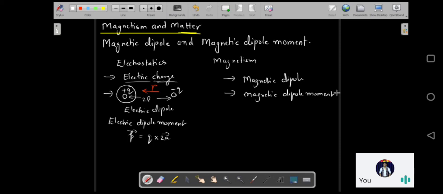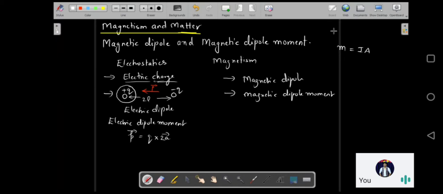Okay, so if you remember, when we were doing the torque experienced by a current carrying loop placed in a uniform magnetic field, we introduced the magnetic dipole moment. The magnetic dipole moment was given by I into A, the current flowing multiplied by the area of cross section of the loop. We saw it there, correct?